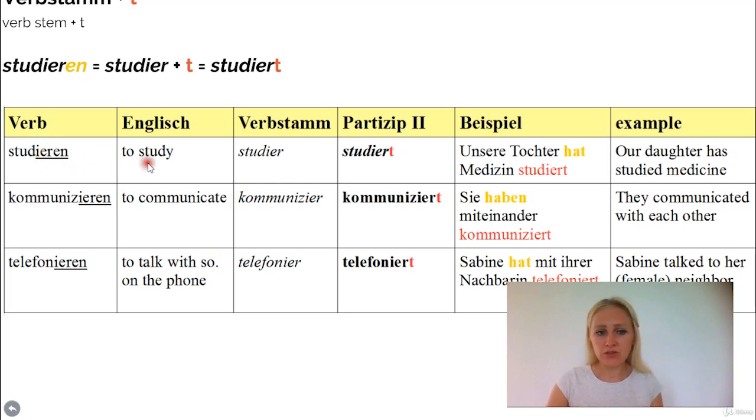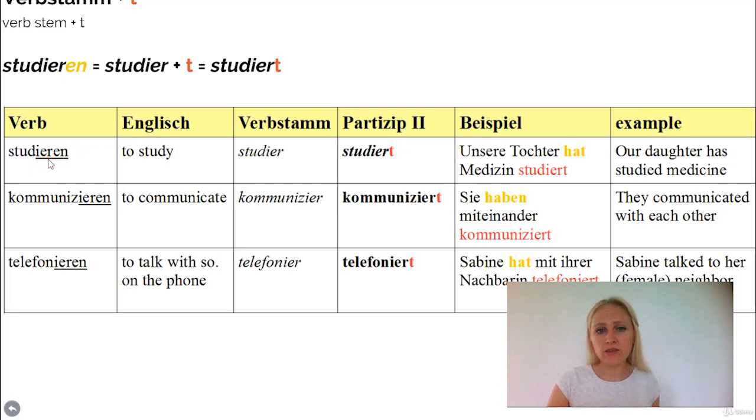So studieren means to study, if it's to study at university, or if you are studying something very closely, like you're studying a map, then we would say eine Mappe oder einen Stadtplan studieren. But otherwise, if you learn something, if you learn German, like with this course, for example, you would say ich lerne Deutsch. You use lernen. You don't use studieren in this case.